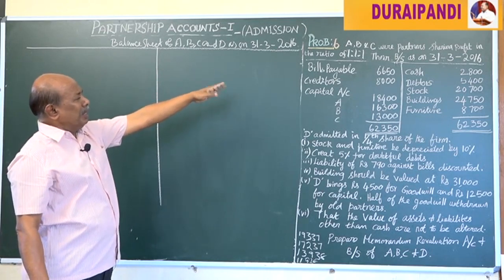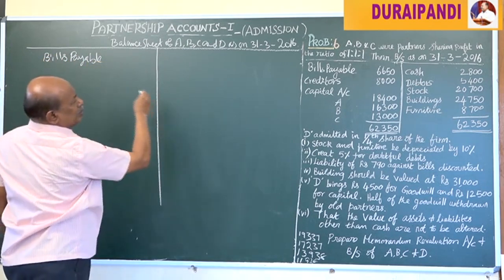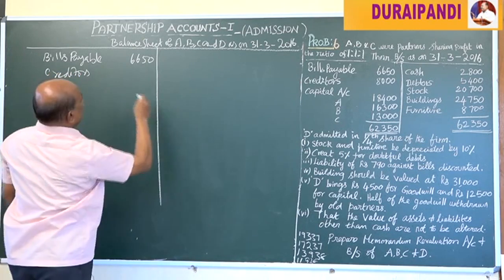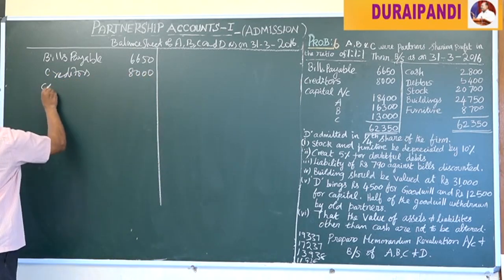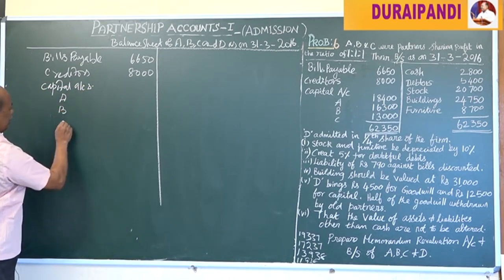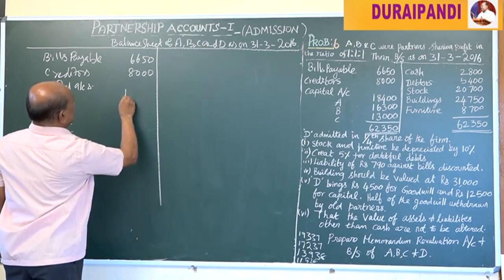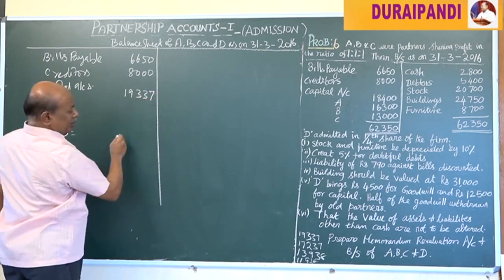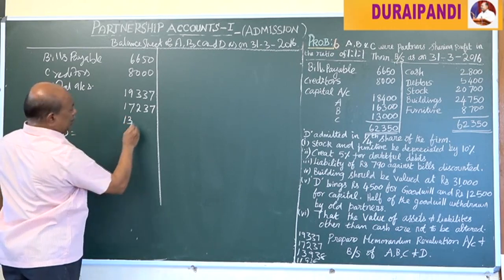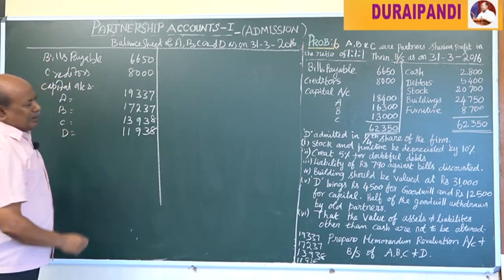Now we have to prepare the liability side, that is bills payable 6,650, creditors 8,000, then capital accounts of A, B, C and D. Here for A 19,337, for B 17,237, for C 13,938, for D 11,938. Here the liability side is over.